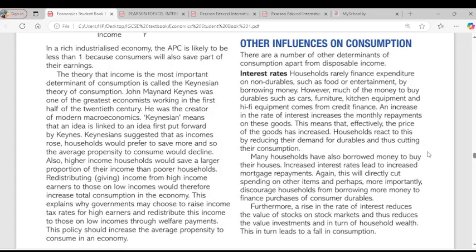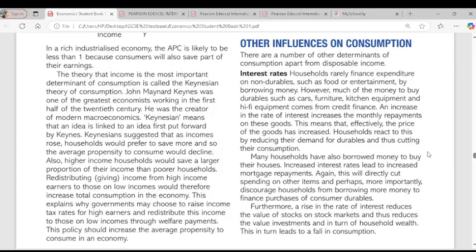So an increase in the interest rate increases the monthly repayments on these goods. So this means the price of goods has increased. Therefore, households' reaction will be to reduce consumption. So an increase in interest rate will mean that prices on goods will increase, and therefore consumption for those goods would reduce. So an increase in interest rate will bring about a fall in consumption. Do you get the point there?